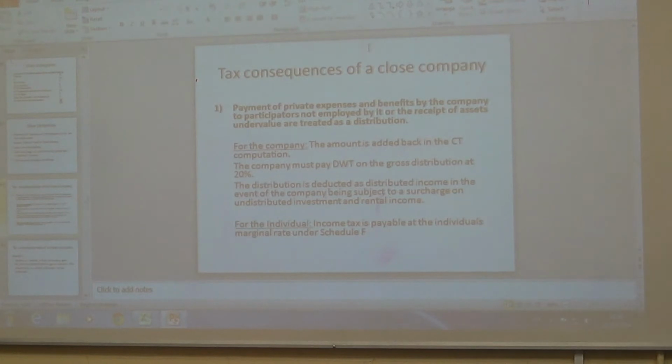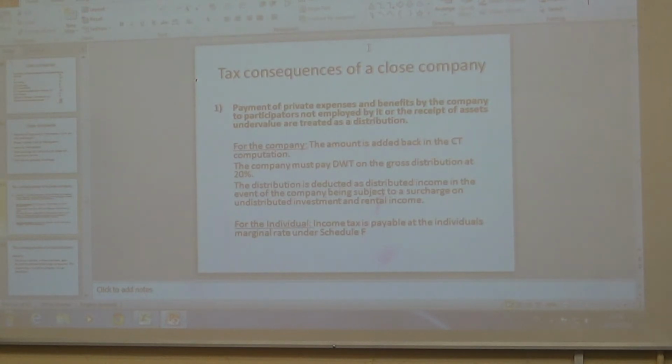Okay, so the tax consequences for the company and tax consequences for the individual. And this actually comes up as a theory question and as a numerical question as well. Okay, so there's an example now. Generous Limited, a closed company, gave €1,500 to a shareholder to go on a cruise. The shareholder is neither a director nor an employee.